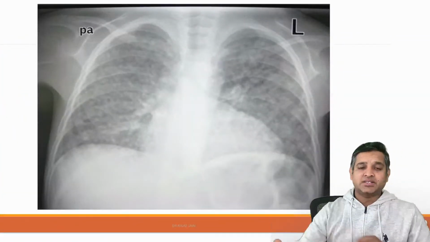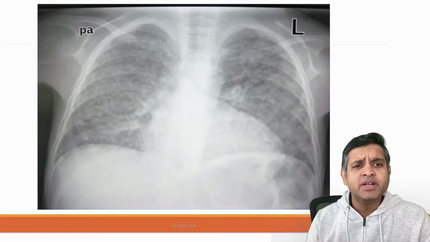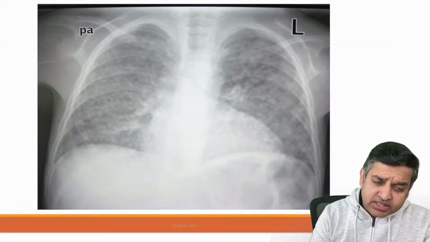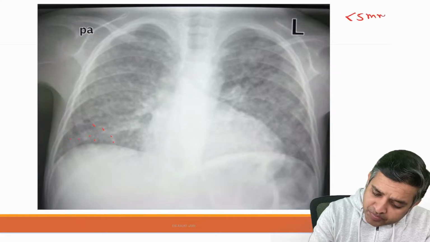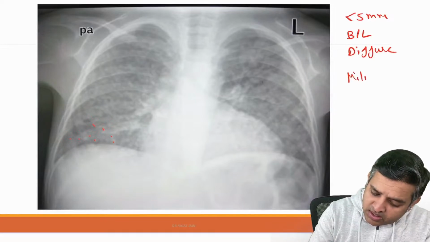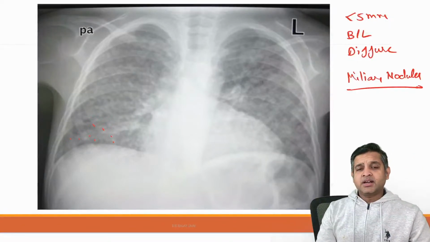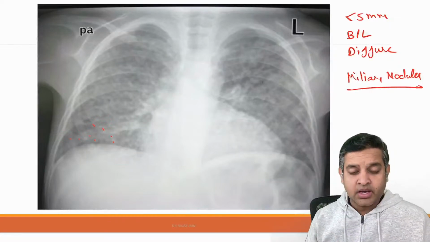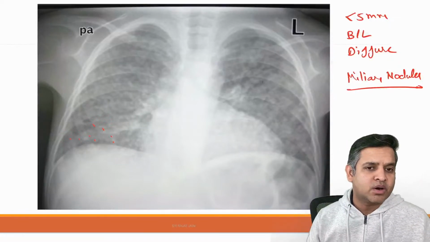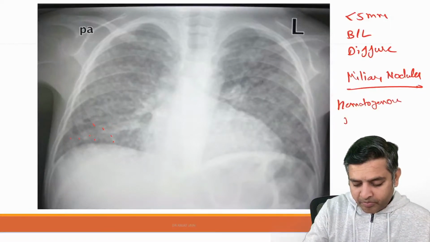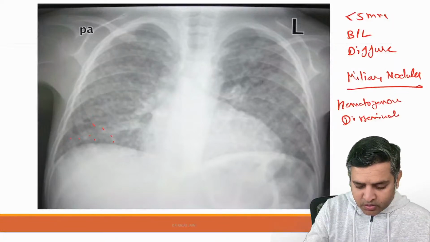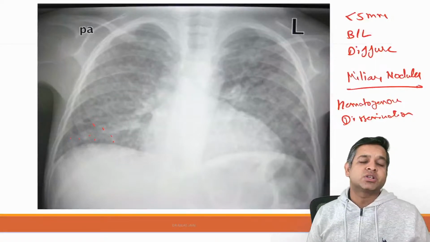Now who will tell me what is this? Again, a very commonly asked image in our exam. I am seeing a chest X-ray and I am seeing small nodules which are typically less than 5 mm in size. They are bilateral, they are diffuse. What is this? These are called as miliary nodules. Bilateral diffuse nodules is miliary nodule. Classical example of a miliary nodule which suggests hematogenous dissemination of the disease. Presence of a miliary nodule is a sign of hematogenous dissemination of the disease.